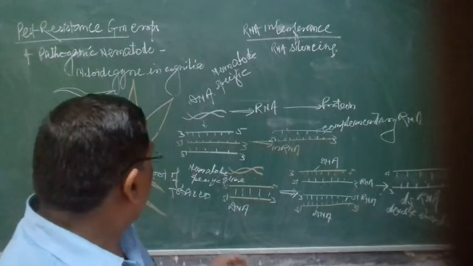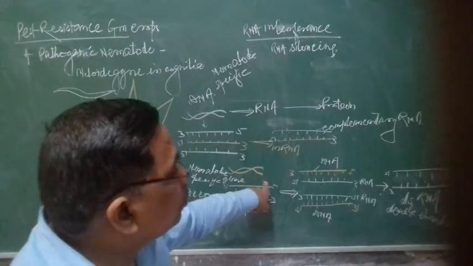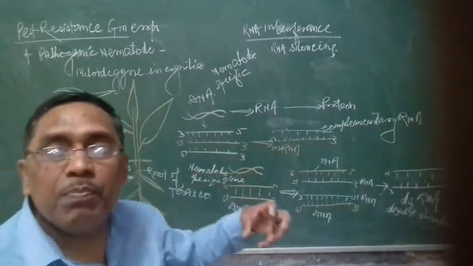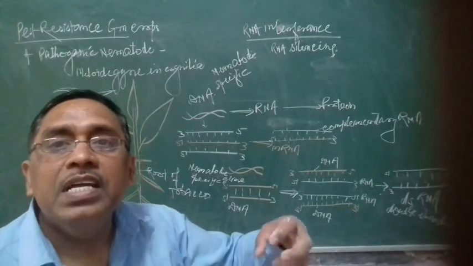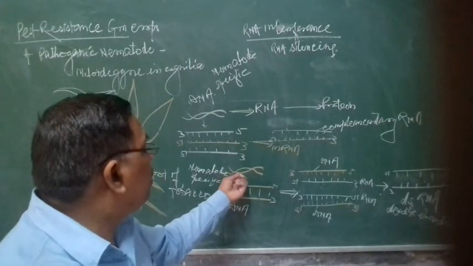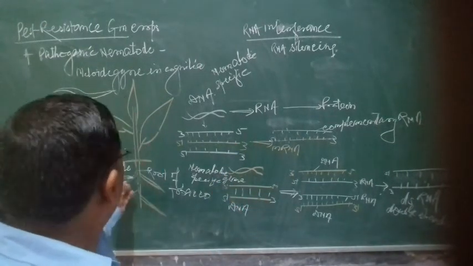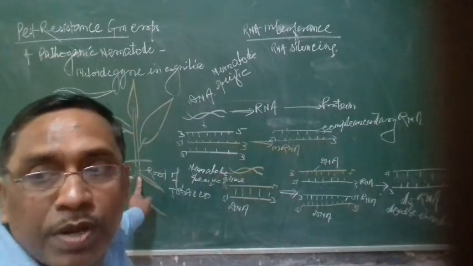The nematode-specific gene, modified in such a way that it can produce double-stranded RNA, will be introduced with the help of Agrobacterium tumefaciens. Agrobacterium tumefaciens is a natural genetic engineer. When this gene is added to the Agrobacterium tumefaciens plasmid, that bacterium infects the tobacco root and introduces this gene into the host tobacco plant cell.